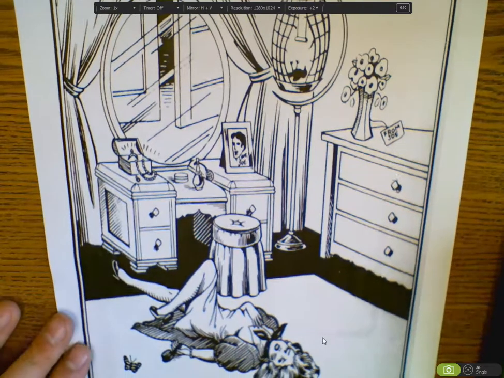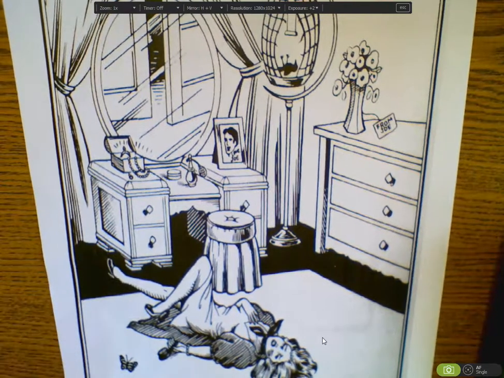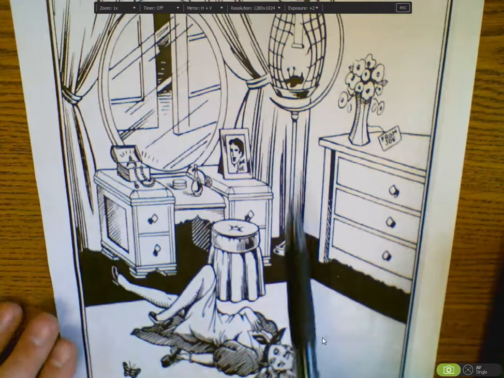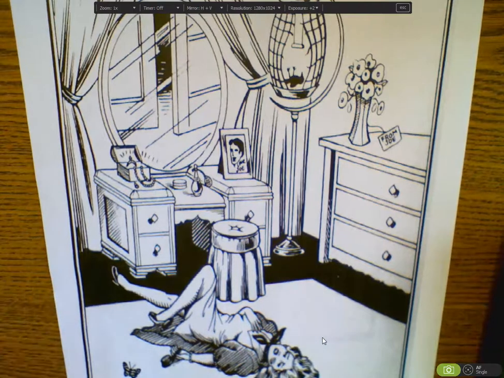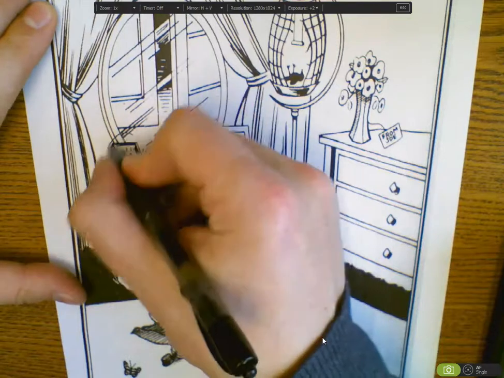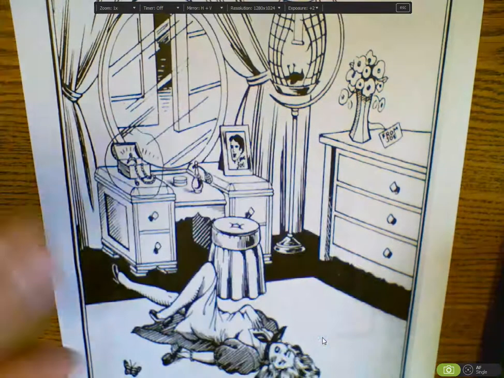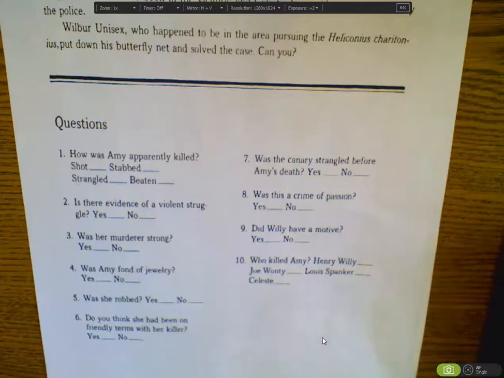So we've got Amy, unfortunately passed away, on the floor. We've got a dead canary, as described in the synopsis. And we've got a whole bunch of jewelry that has not been taken. All right, now students then had to go through the checklist. How was Amy apparently killed?